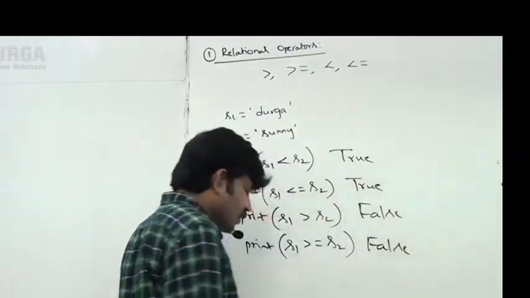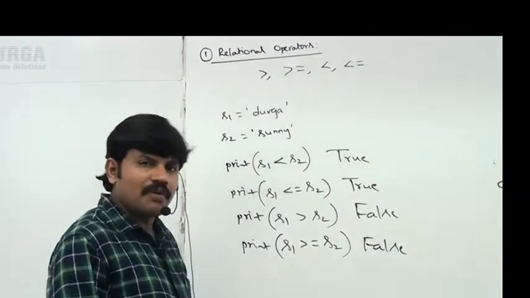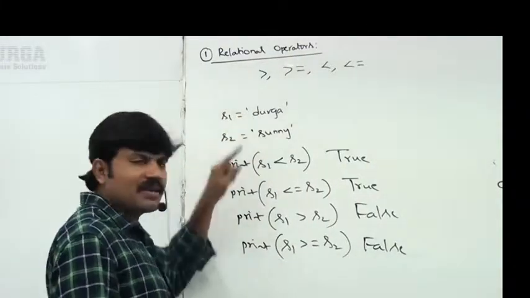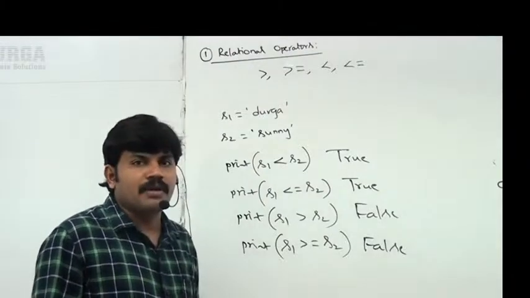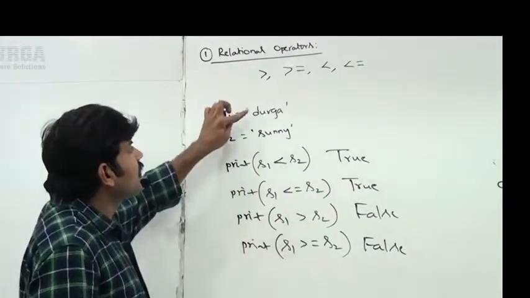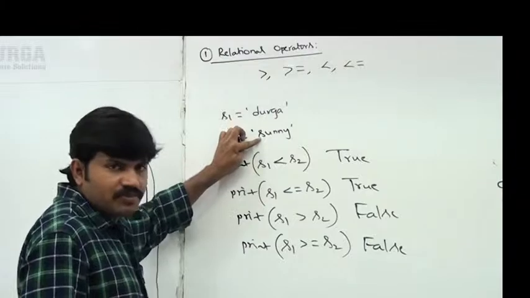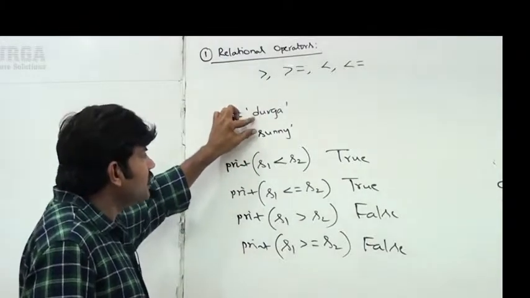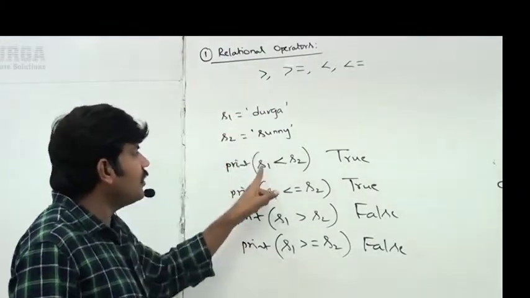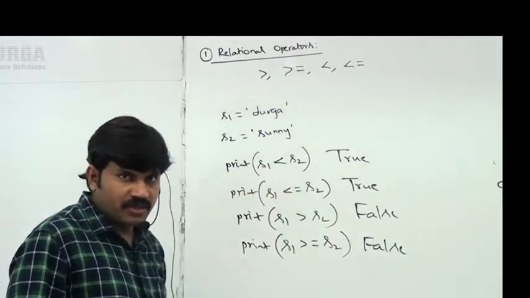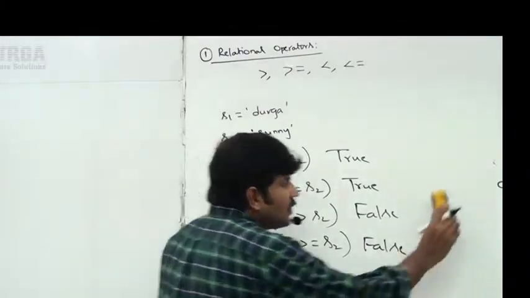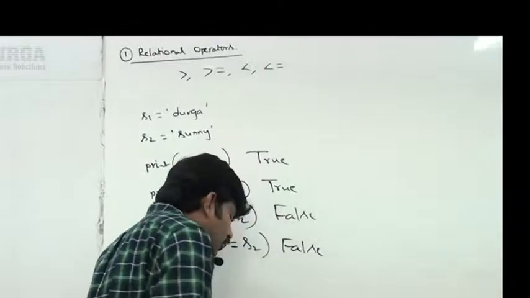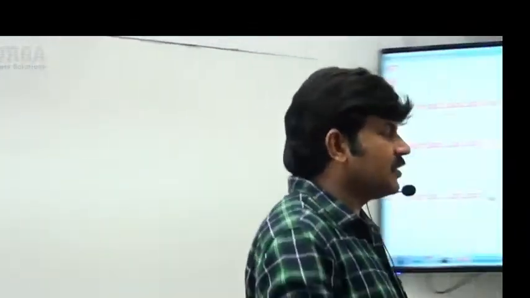False is the answer. Remember this one, sir, more or less it is alphabetical order comparison, which is the Unicode comparison. In alphabetical order, D will come first and then S will come. So D is smaller than S. That's why S1 less than S2 is True. Sir, observe, let me execute up to this. Have a look once, sir.